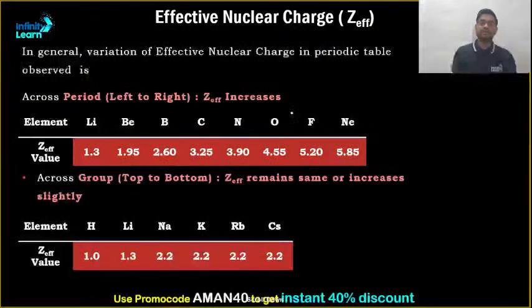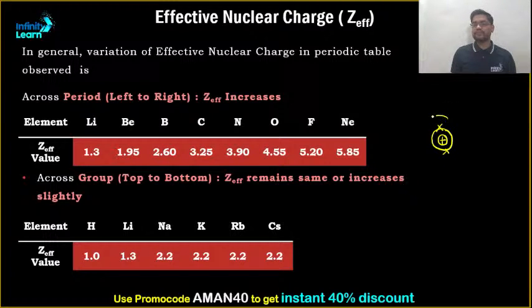Now proceeding further, in general, variation of effective nuclear charge in the periodic table as we move from left to right. What happens? See, nucleus, first electron, so there are 2 electrons. Let us go for the second period where 8 electrons are going to be filled.